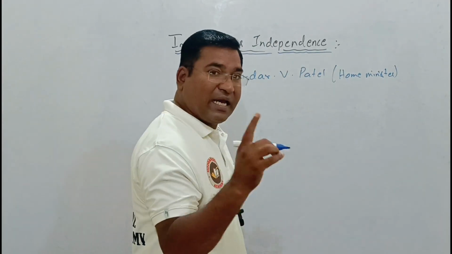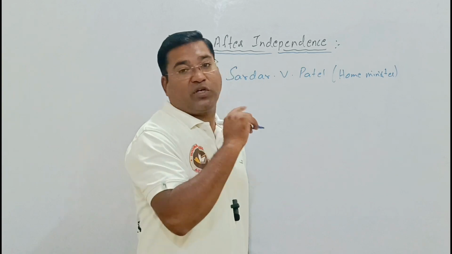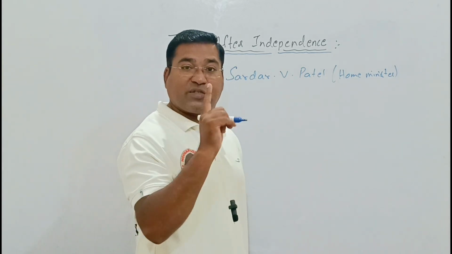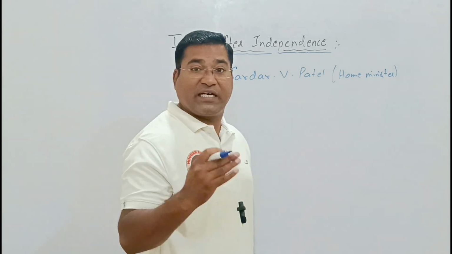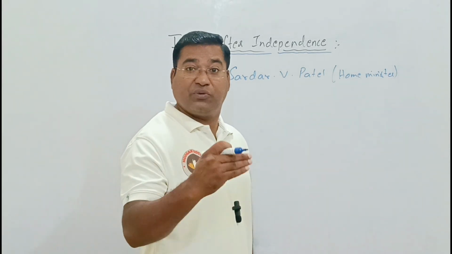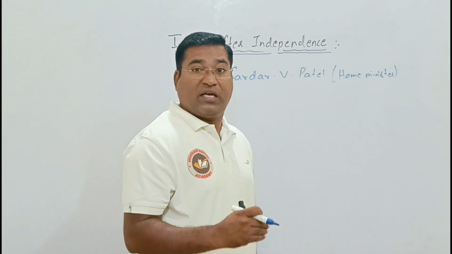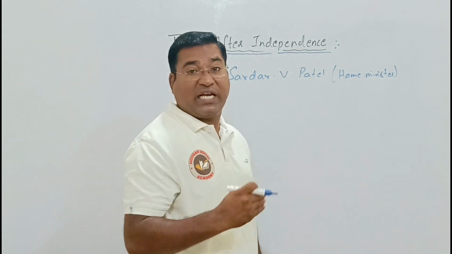He is called the Iron Man of India. He was responsible for the unification of the country, which was scattered into a number of areas. It was the biggest challenge in front of India.